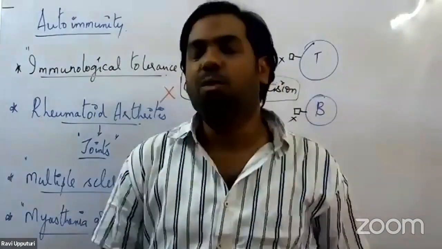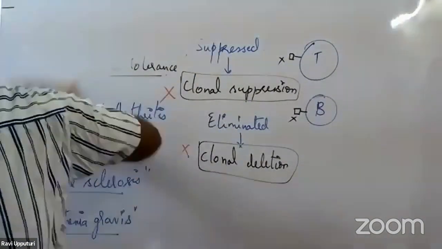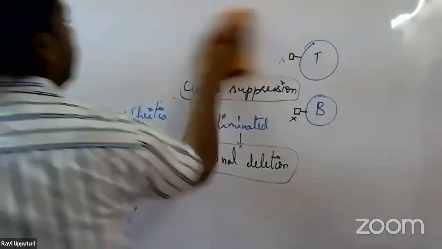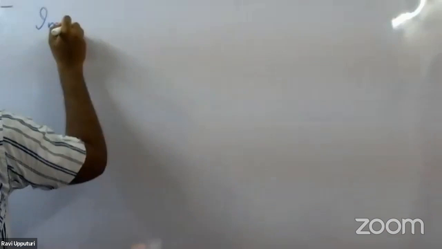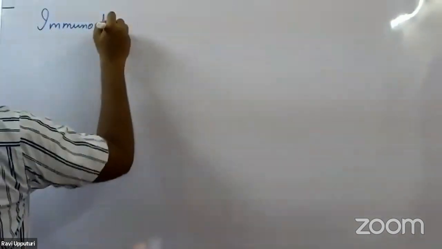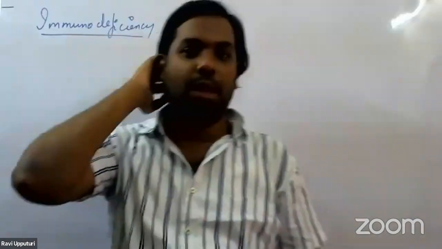So let's quickly move on to the third type of disorder, which is called immunodeficiency. Let's see what happens in immunodeficiency. From the name itself, we can make out deficiency. Deficiency is nothing but weakening, so there is weakening of the immune system.